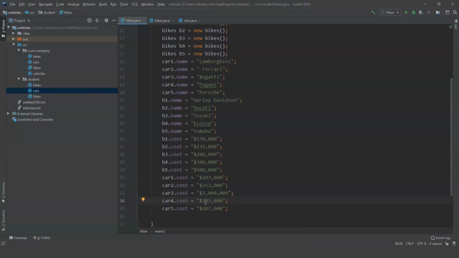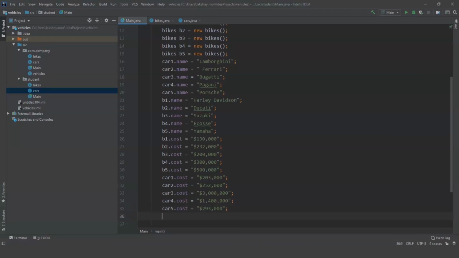As per this, let's keep it as 1,400,000 and lastly let's take it as 293. Now that we have assigned all the values for all this, now let's print it and get the value.